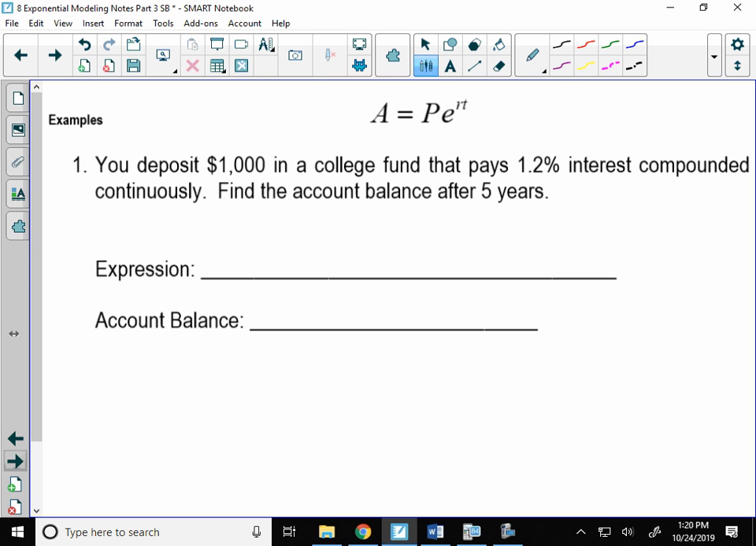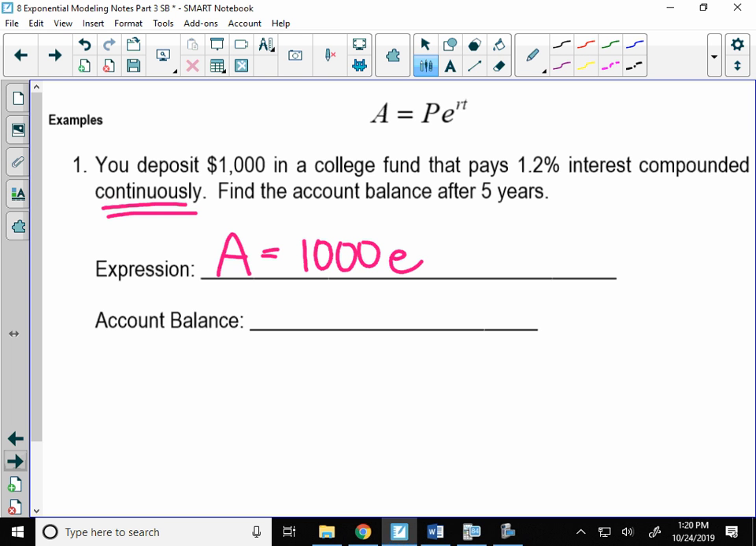All right, so suppose you deposit $1,000 into a college fund that pays 1.2% interest compounded continuously. This is your key word here to use this new formula: continuously. What's the balance after 5 years? So let's set it up. What is the principal in your account? 1,000. Now again, since it's continuous, I'm just going to put E.